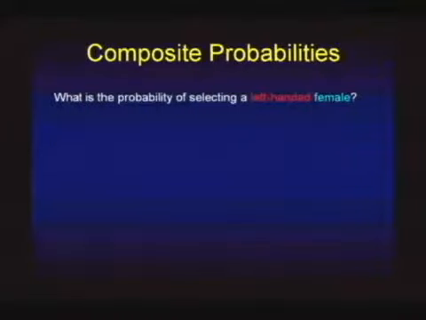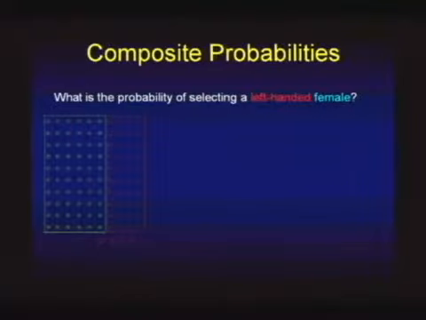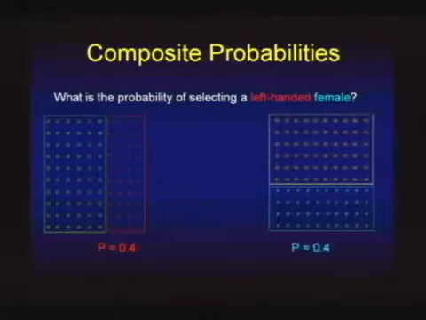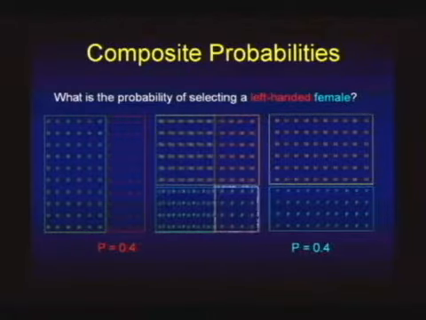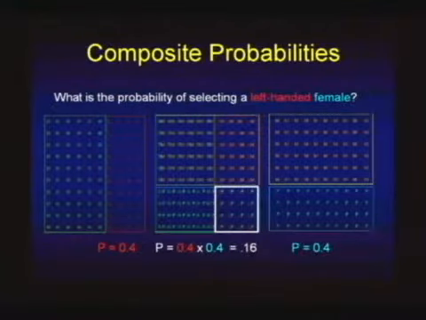What I want to get to now is, what's the probability of my touching somebody at random that's a left-handed female? Assuming I'm blindfolded and everybody's uniformly mixed up, whatever. Well, I take the one distribution, which is 40% left-handers. I take the other distribution, which is 40% females, and I put those two distributions together, and what I get, of course, the probability of left-handed female is 40% times 40%, which is 16%. 0.4 times 0.4 is 0.16.